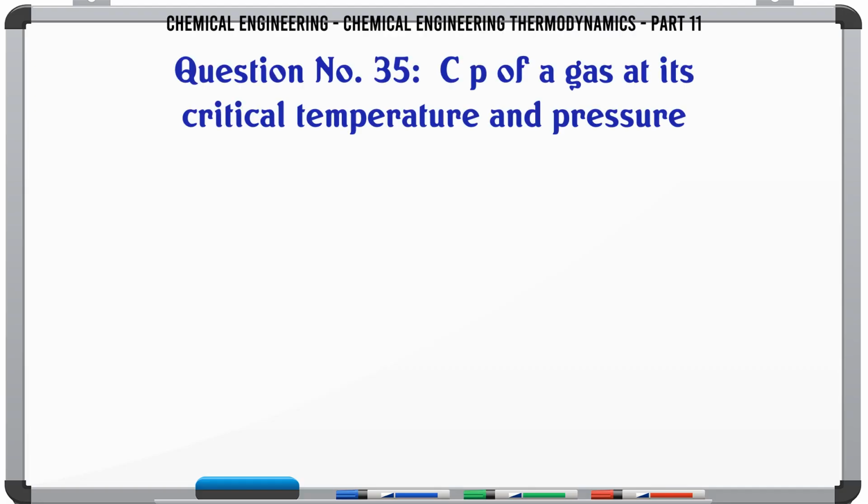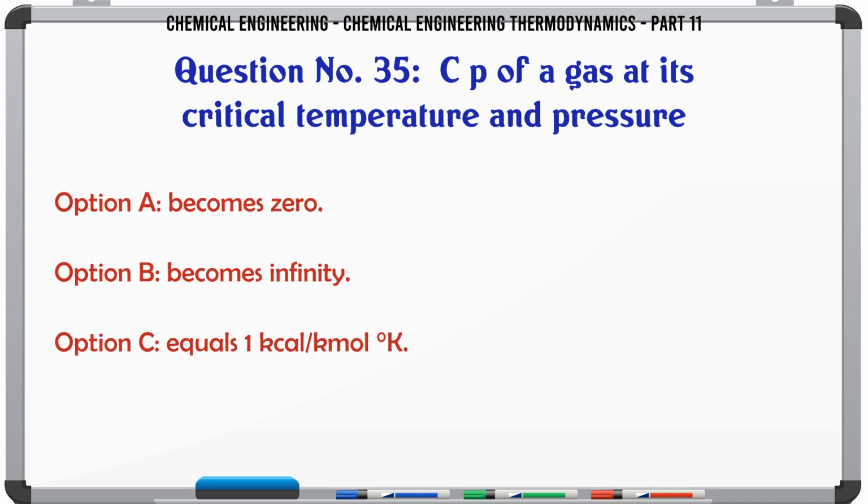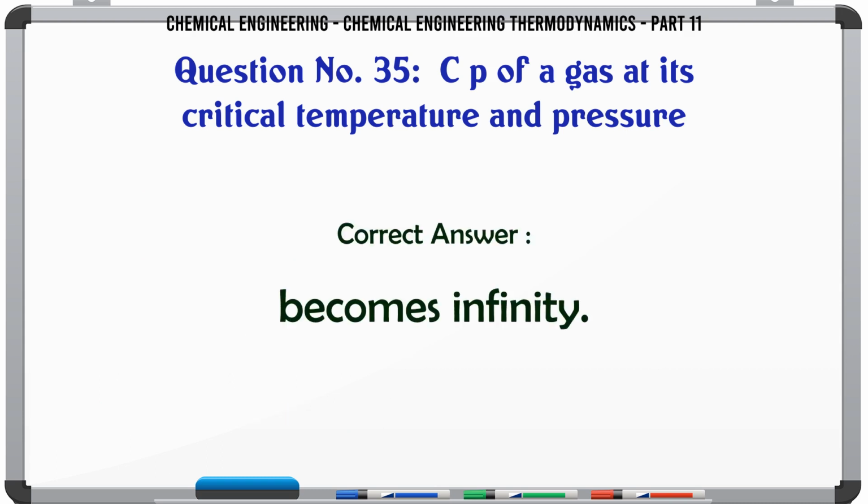Cp of a gas at its critical temperature and pressure. A becomes 0. B becomes infinity. C equals 1 kilocalorie mole K. D equals 0.24 kilocalories mole K. The correct answer is becomes infinity.